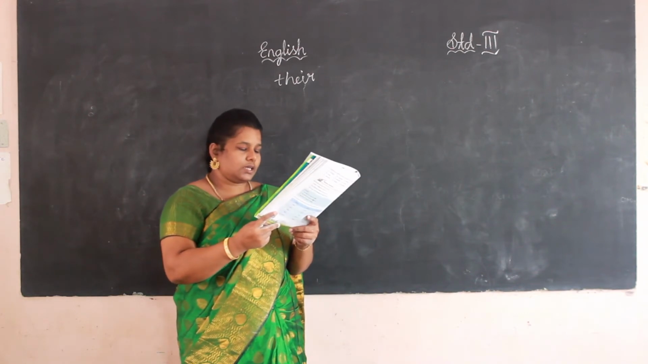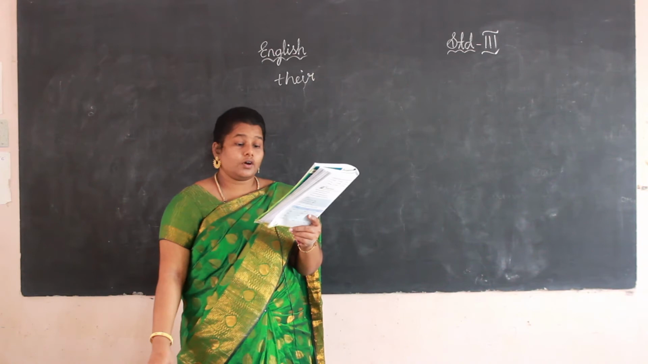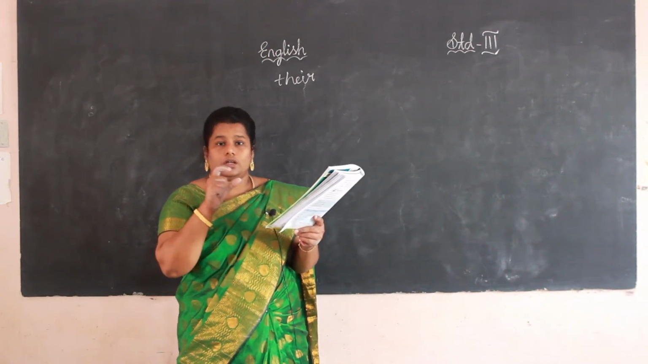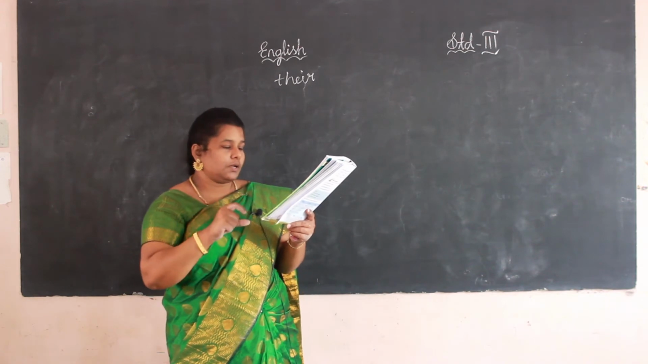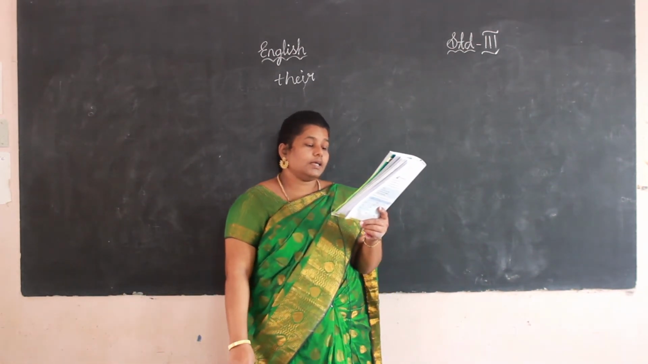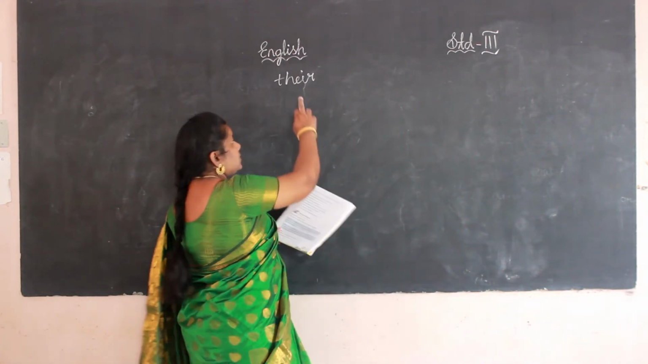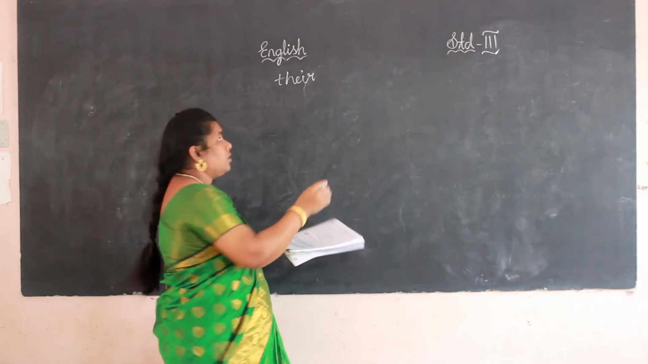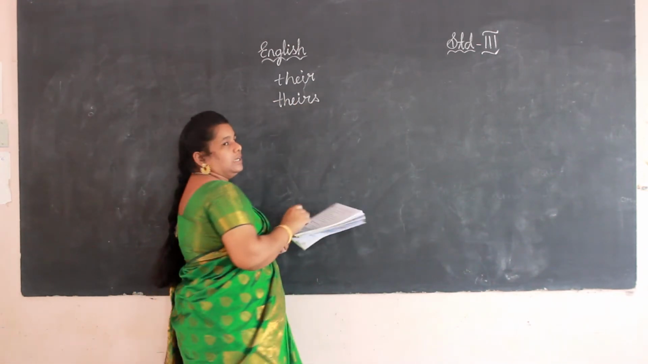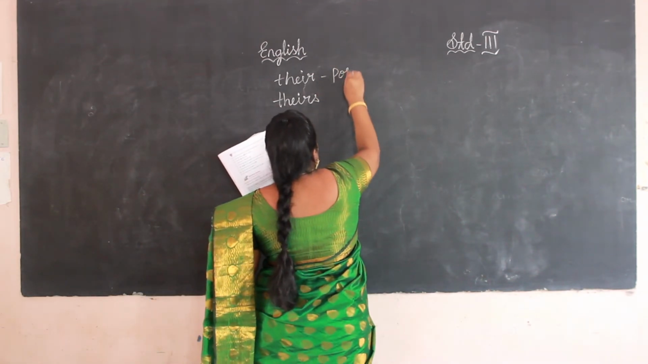It comes before a noun in a sentence. Before the noun, this will come in a sentence. Okay. Now, however, the word theirs is a possessive pronoun. Their is a possessive adjective, but theirs is a possessive pronoun.